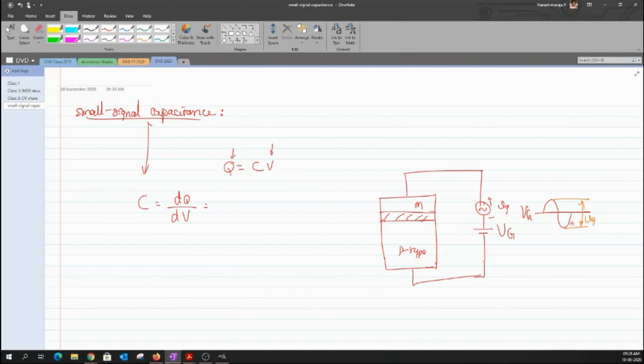Now we'll always assume that our small signal VG has only the positive cycle, just the small positive cycle. It need not always be a sinusoidal input. It can even be a square wave or whatever it is. For our current discussion, this small signal VG represents just a positive voltage.